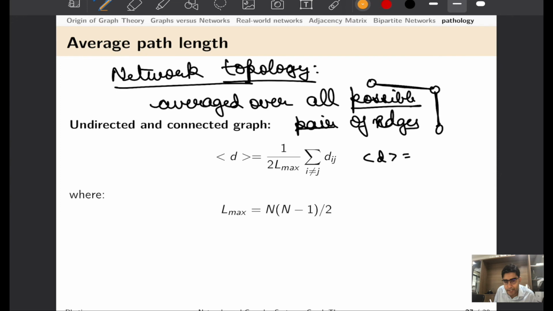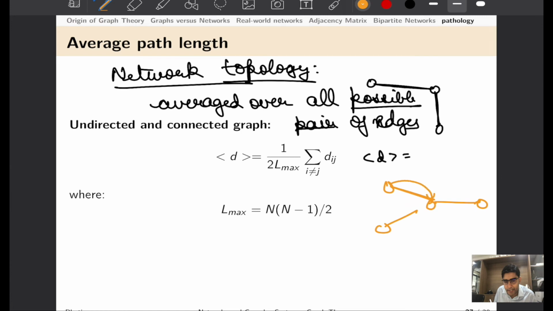Now this brings us to another important measure of topology, since as I mentioned, topology is very important when we have to characterize certain graphs. We call it the average path length. So average path length is defined as the summation of total distance between all pairs of i and j where i is not equal to j.